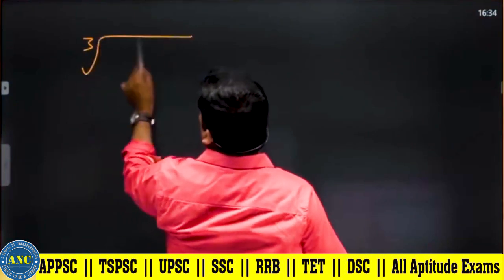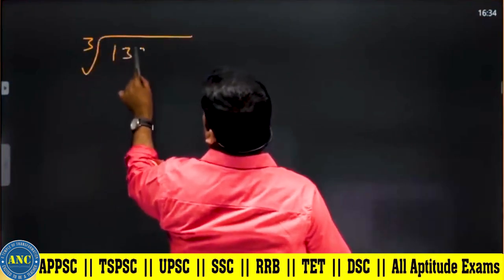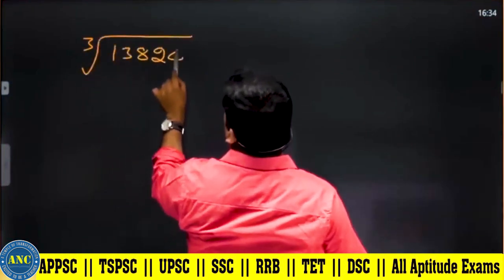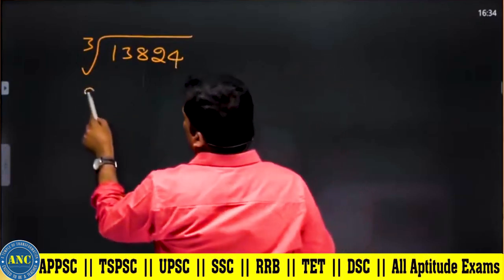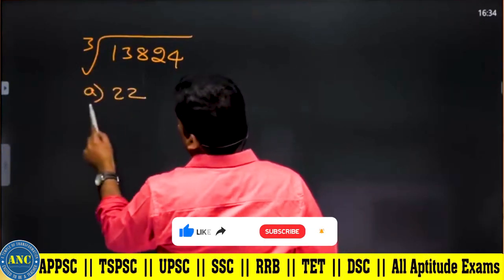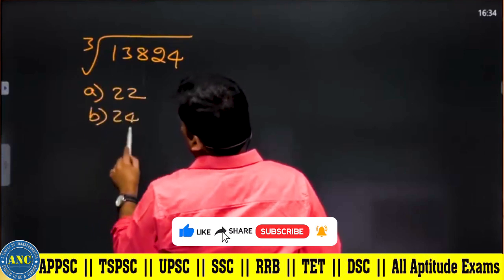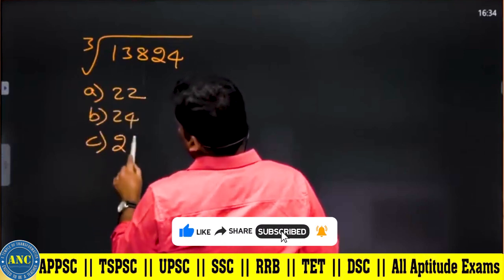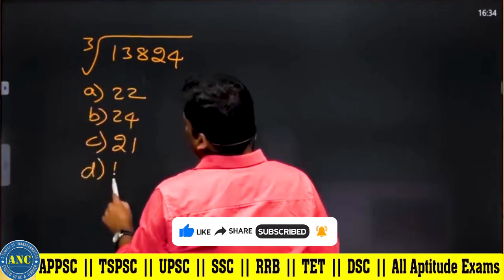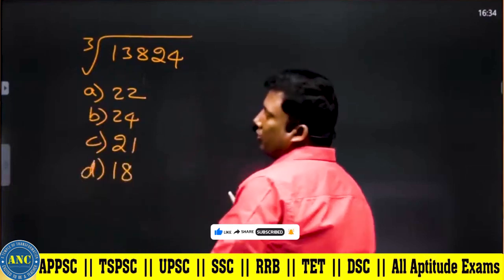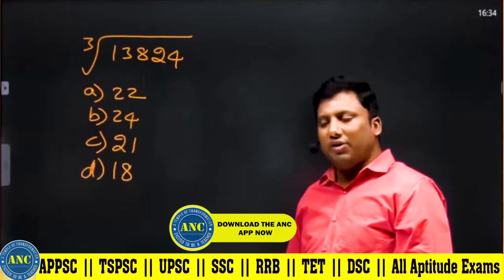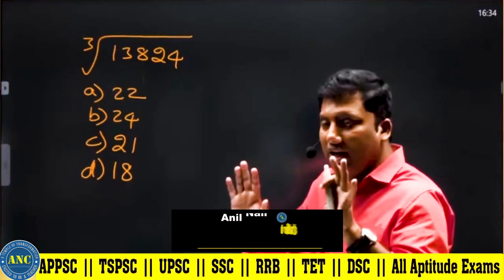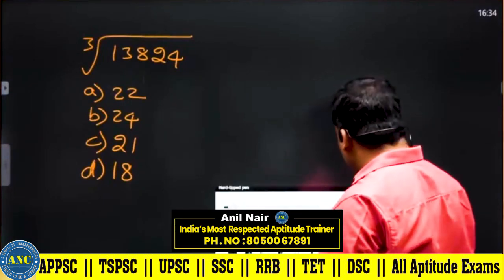Cube root of 13824. Suppose the options are 22, 24, 21 and 18. Cube root of 13824. It is 22, 24, 21 and 18. Listen carefully, sir. Another beautiful concept.